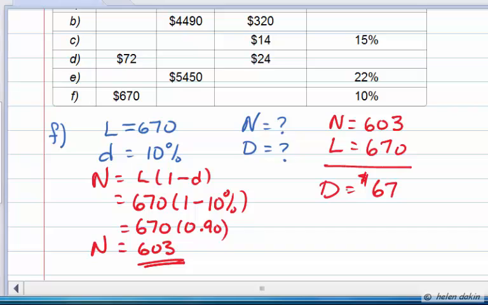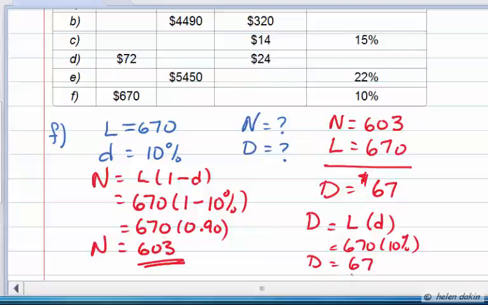Of course, you can also double check. You can double check by saying that the discount is equal to a percentage of list price. So list price multiplied by the discount rate, and the list price is $670. So 670 times 10% discount rate is in fact the same as the $67. So that's a nice confirmation of our calculation.